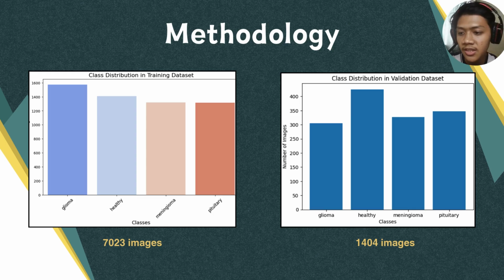For the validation dataset, with a total of 1,404 images, the highest is the healthy class with about 450 images, while the lowest is the glioma class. This balanced distribution across both the training and validation datasets ensures that the model can learn effectively and reduces the risk of bias towards any particular class.